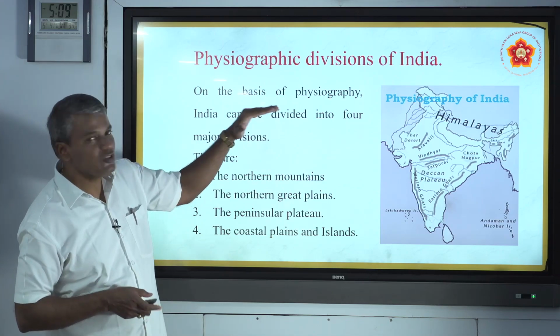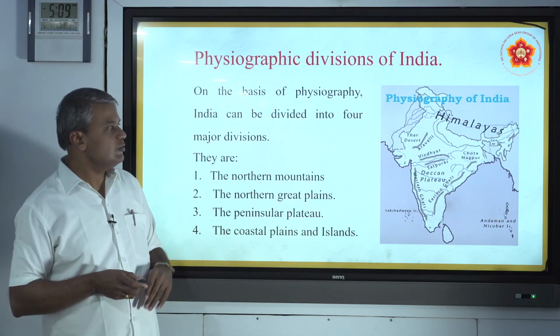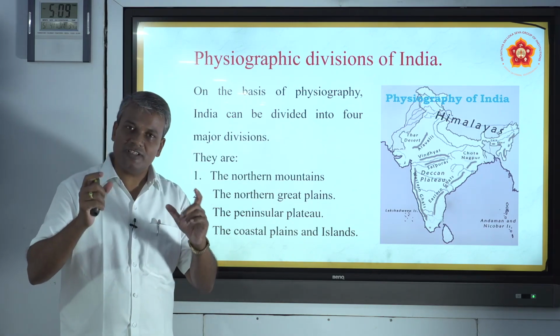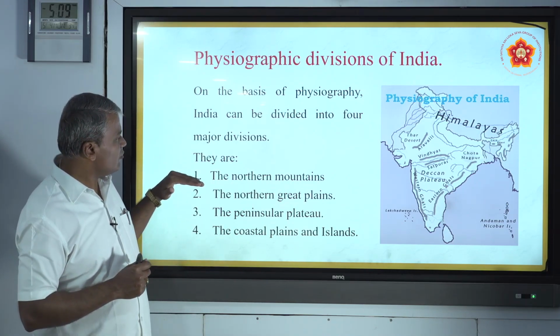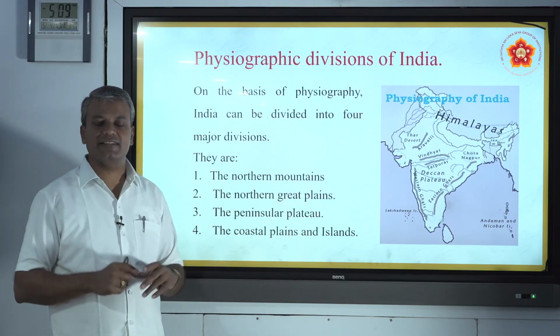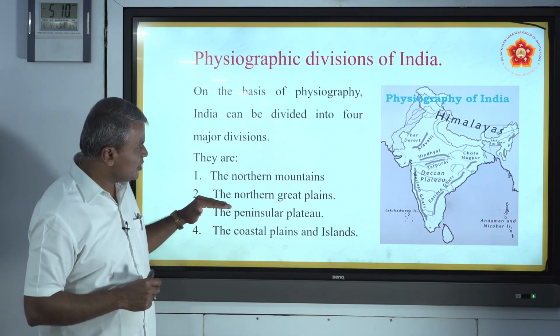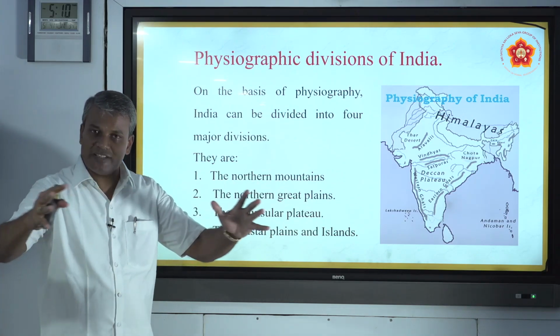On the basis of the physiography of our country, India can be divided into four major physical divisions. They are: the first one is the northern mountains. The second one is the northern great plains, the riverine basins.